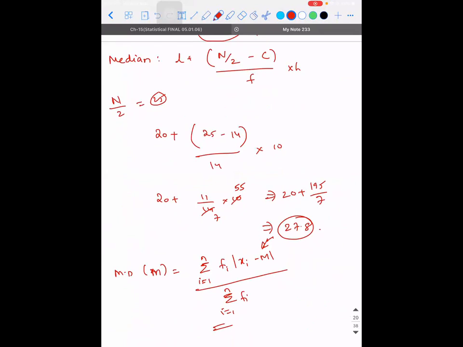You have to take the decimal points. Then it will be more accurate. Or else it will be the same value again. It will be an approximate value.